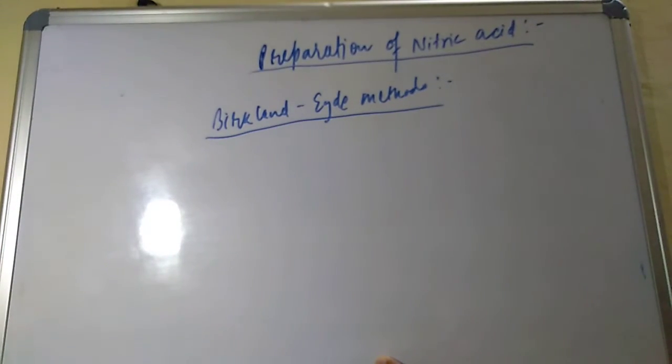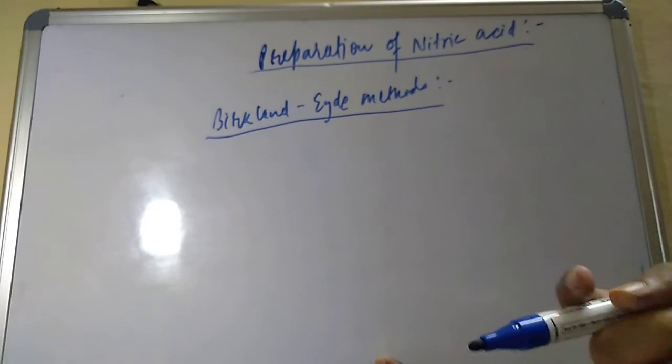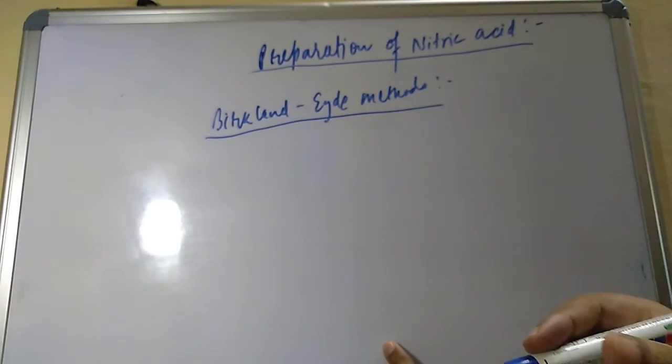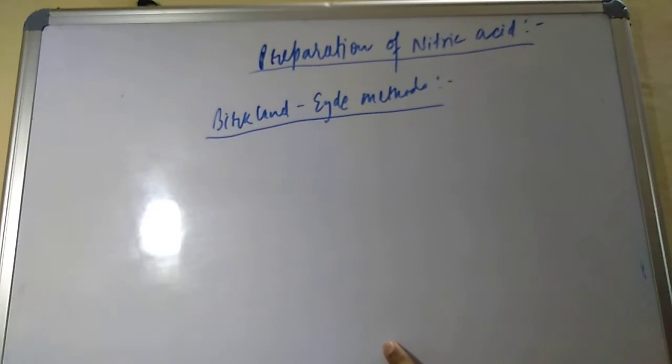Why? Because the preparation is very costly, and the product, nitric acid, is very small in quantity. An electric arc is required, and that electric arc should be above 3000 degrees Celsius. Because of that it is a costly method, so it is not being used now.